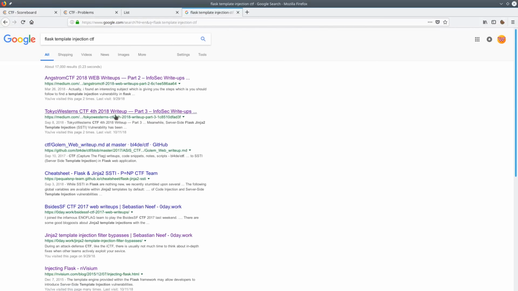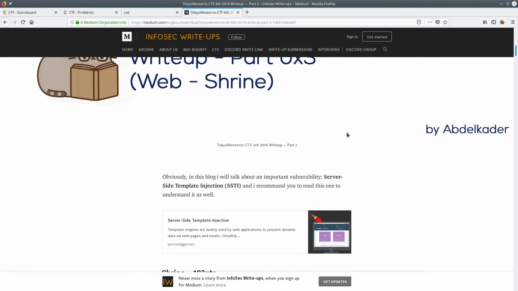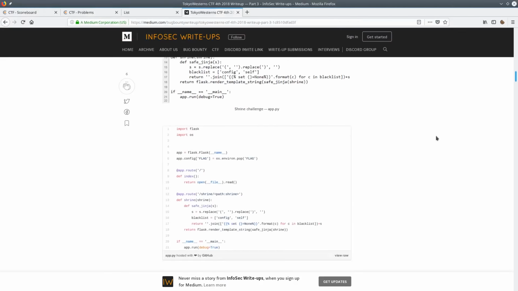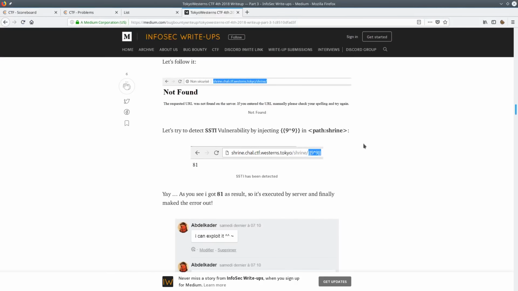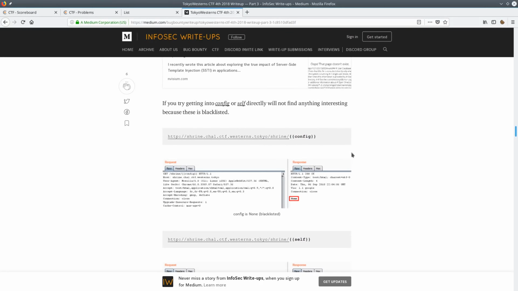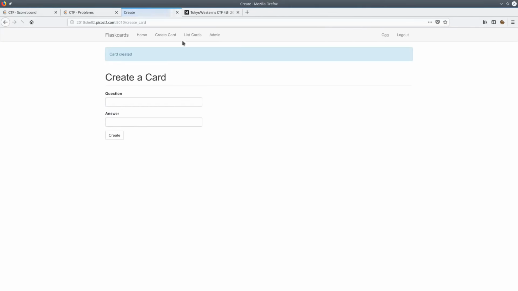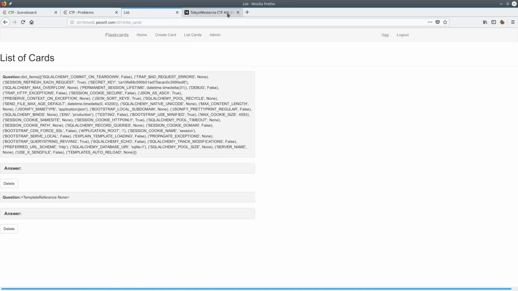And I found this Tokyo Westerns write-up, which is very useful. To be honest, I really didn't read this. I just went through and looked for whatever things they tried in their curly braces, just to see what I could find. You can see here they tried config, which was no different from config items, but I have self down here, so I tried that. It just said template, there was nothing useful there, so I kept going.